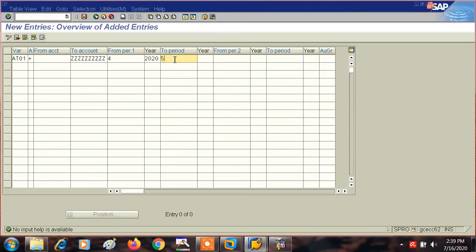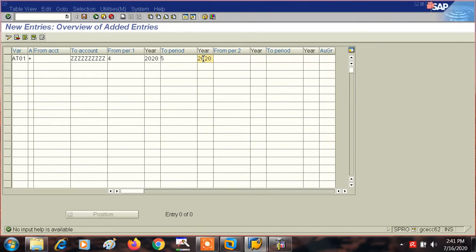I'm going to show you with an example what I'm talking about. The year here is also 2020. So in our case 2 periods are open, 4 to 5, that is July and August.